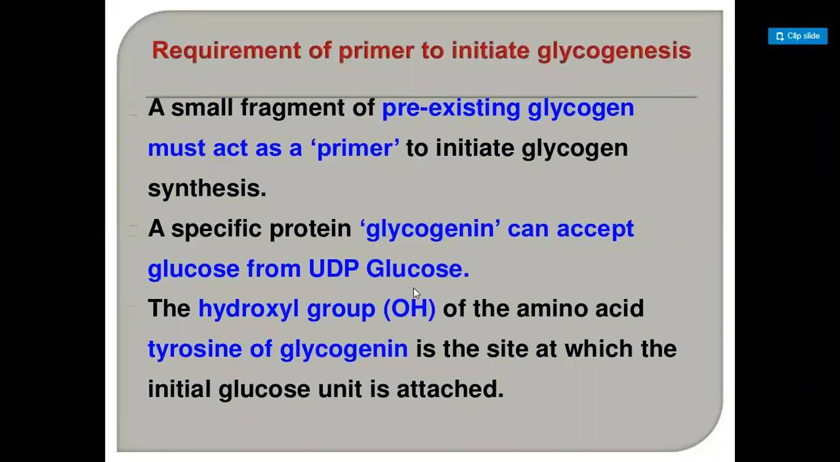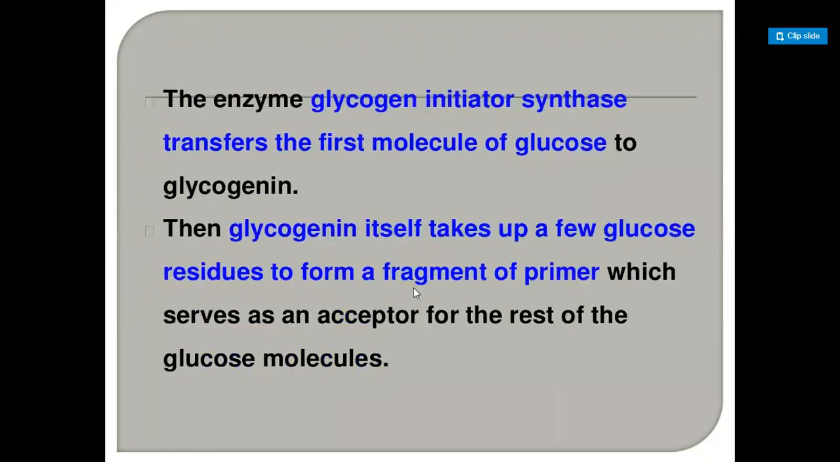A small fragment of pre-existing glycogen must act as a primer. Pre-existing glycogen should be there. A specific protein called glycogenin can accept glucose from UDP glucose. The hydroxyl group of the amino acid tyrosine of glycogenin is the site at which the initial glucose unit is attached. So the enzyme glycogen initiator synthase transfers the first molecule of glucose to glycogenin.